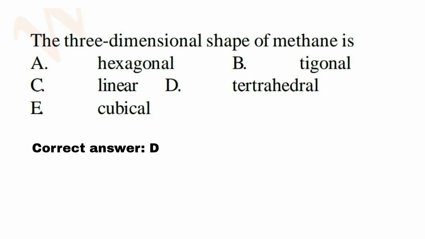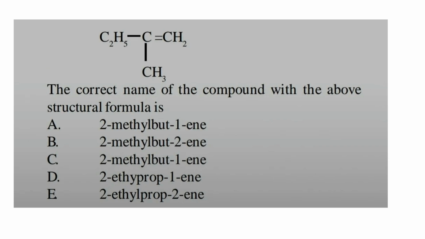The answer is tetrahedral, because methane has one central carbon atom connected to four hydrogen atoms, so it has the shape of a tetrahedral, like four. Ethyne is linear, and ethene is trigonal planar, like a triangle.